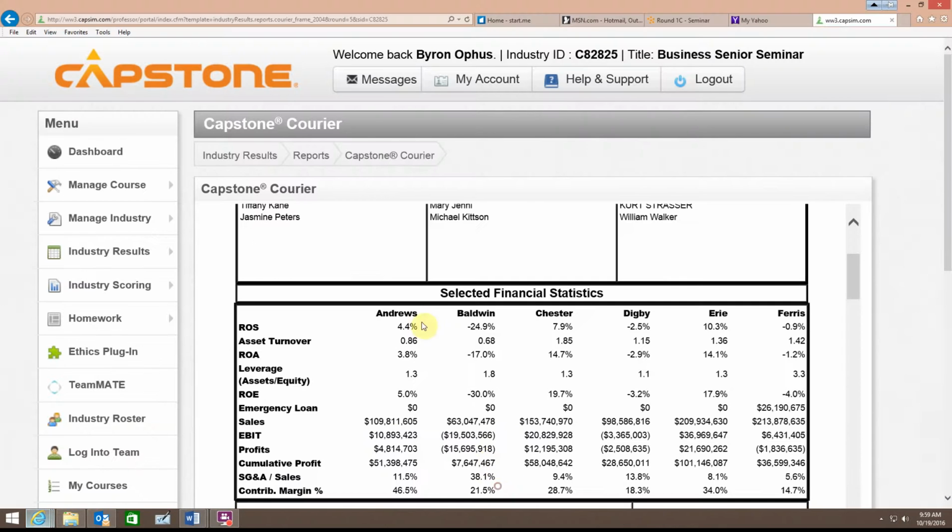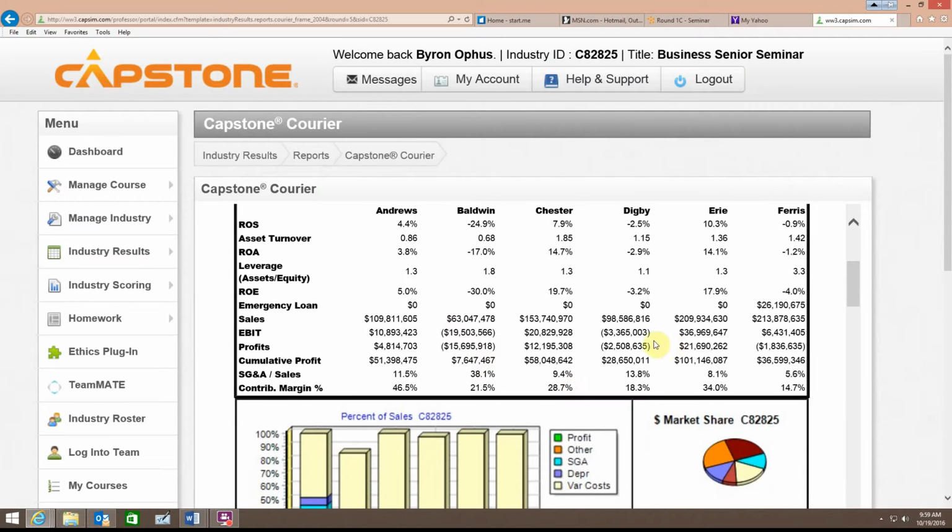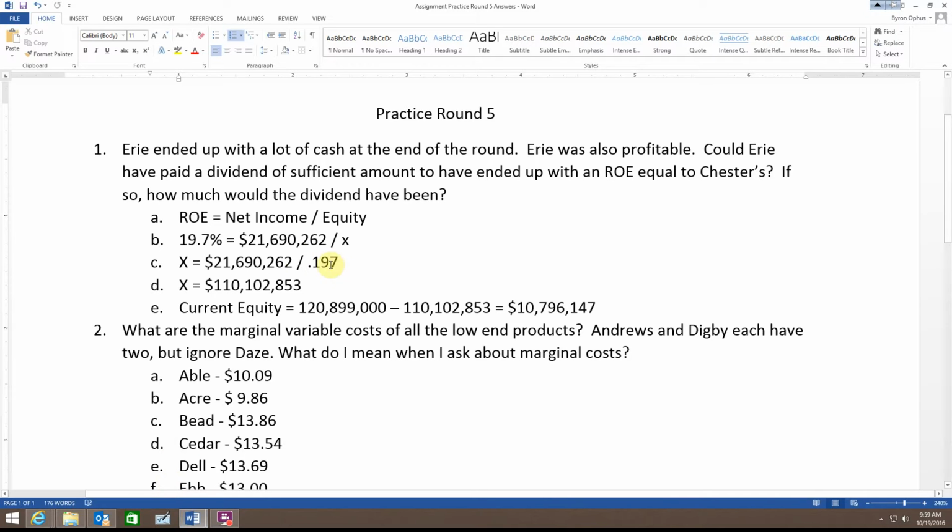We look at that on here, and our net income for Erie was $21,690,262, right? So now I've got my variables. So 19.7 is equal to my net income divided by, and what I want to know then is what my equity would have needed to have been.